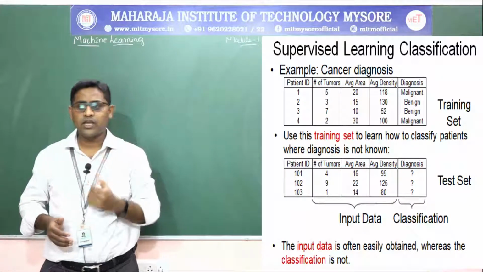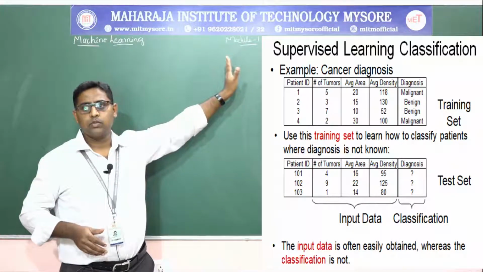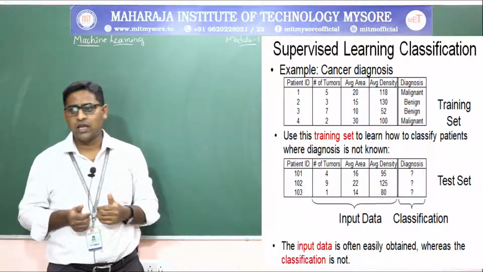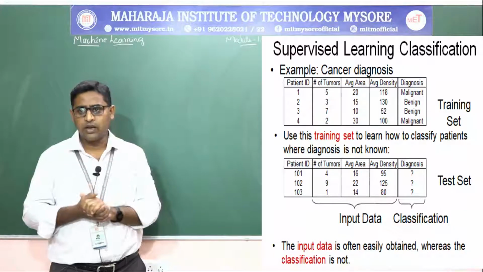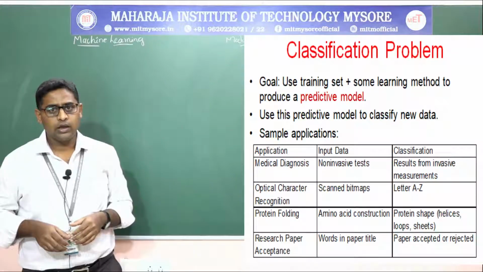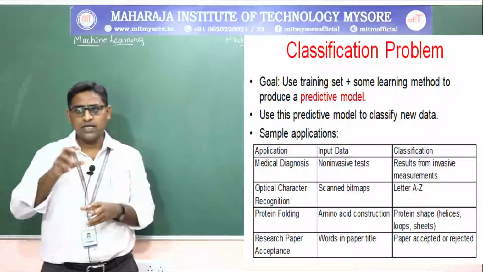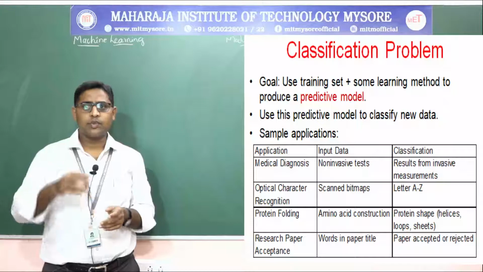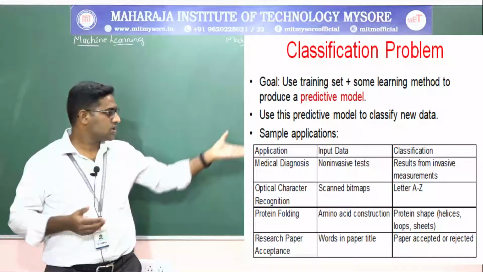So the input data is often easily obtained, whereas the classification is not. The input data means patient ID, tumors, average area or average density. These are easily obtained, but the last column, the classification of the diagnosis, is not. Doing that classification is the problem to solve; that is the classification problem. The goal is to use the training set plus some learning method to predict the diagnosis, that is, to use the predictive model to classify new data.